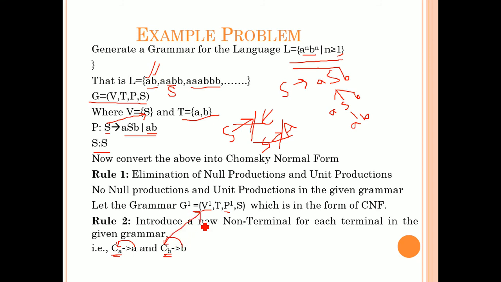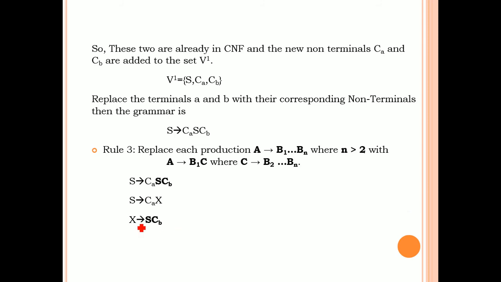Okay. So that V dash is equal to, already we have S, and the new non-terminals we have, CA and CB. Replace the terminals A and B with their corresponding non-terminal. So what is the corresponding non-terminal? A is CA, B is CB.